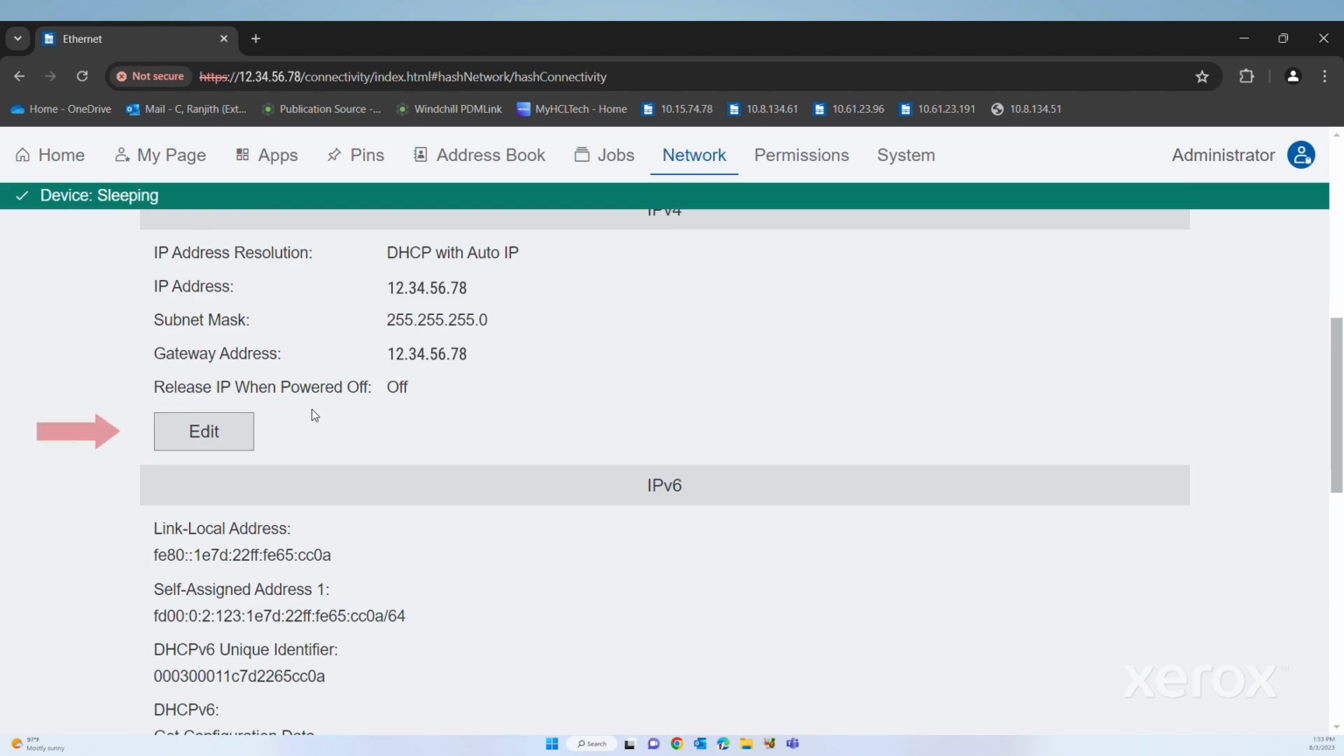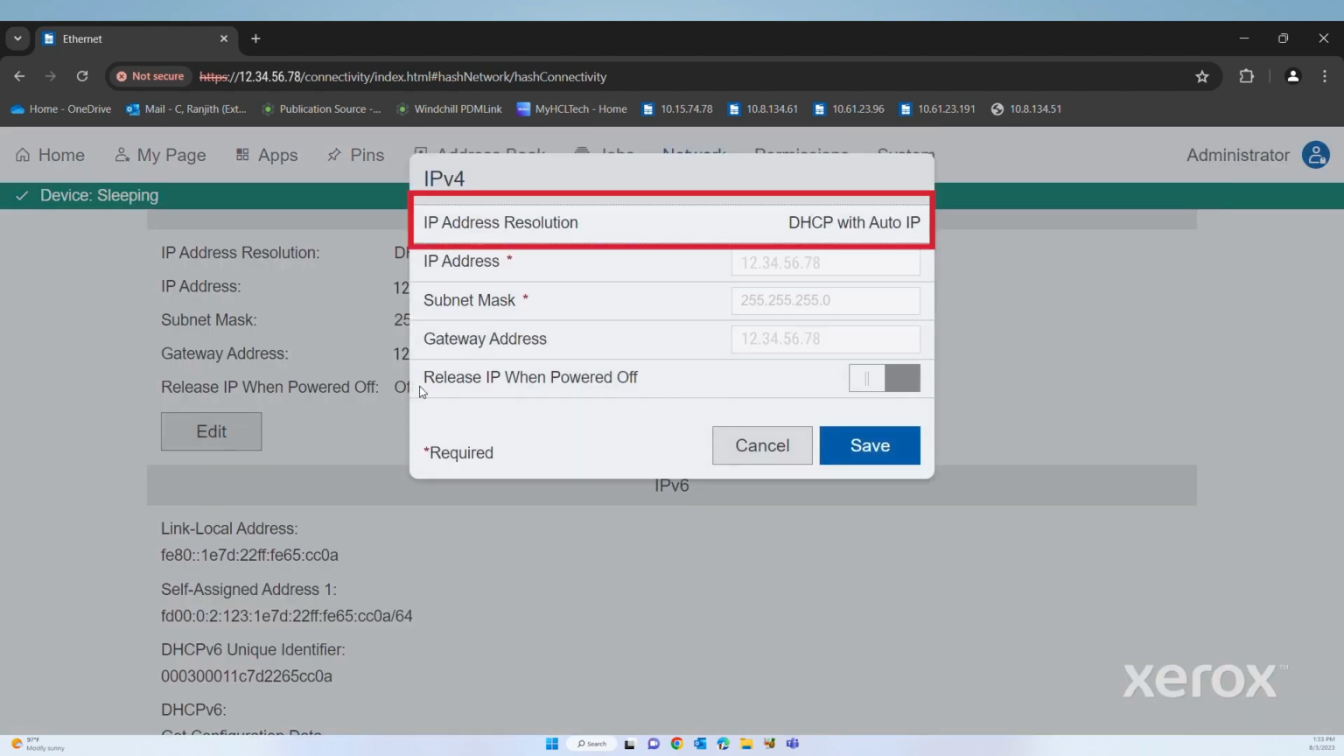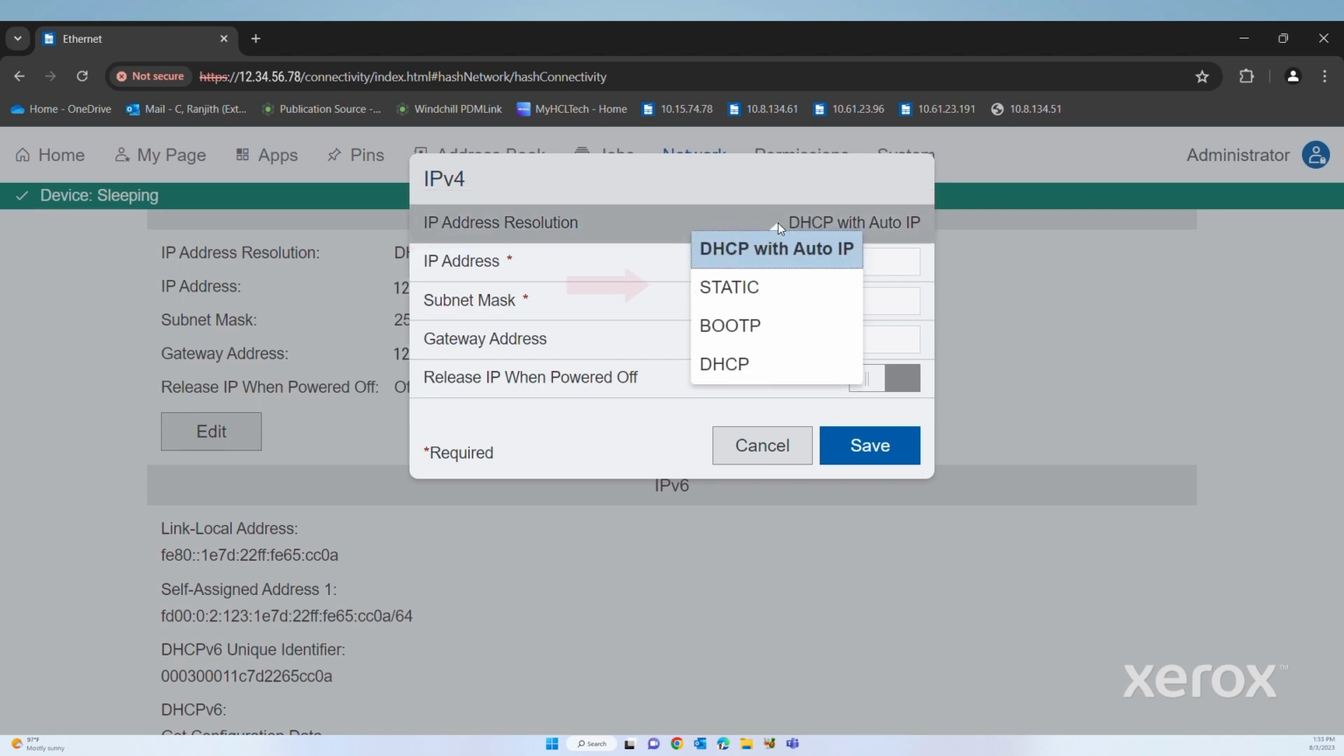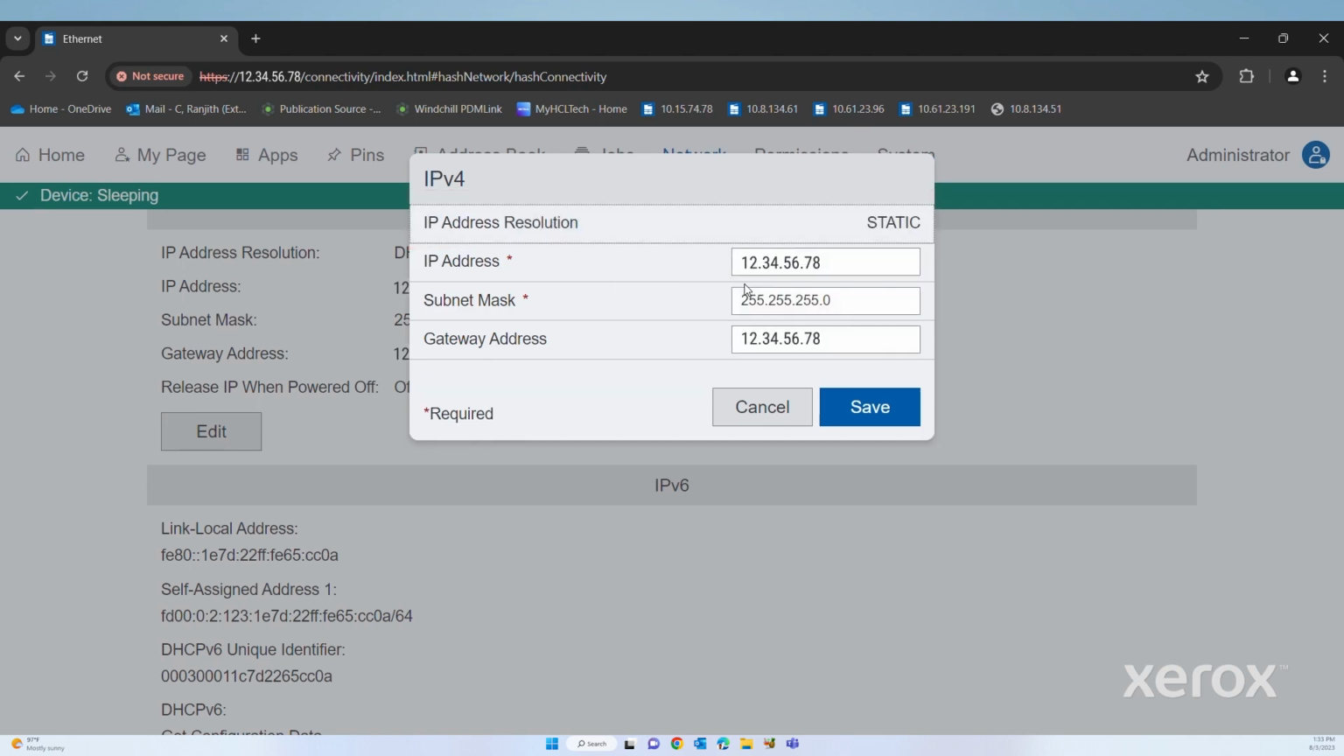To make changes, click Edit. From the IP address resolution menu, select Static. Type the appropriate information in the following fields: IP address, subnet mask, and gateway address.